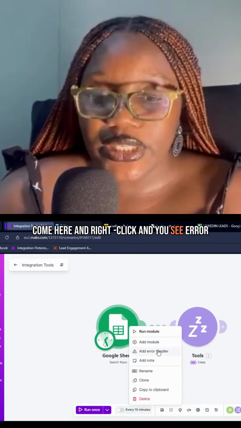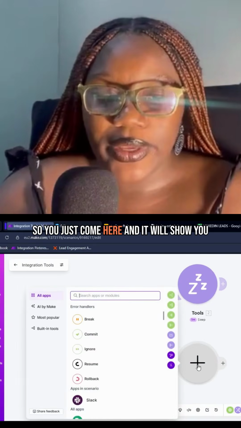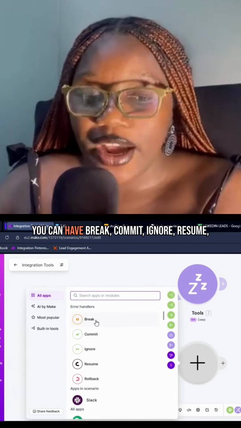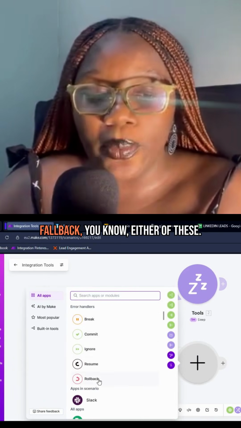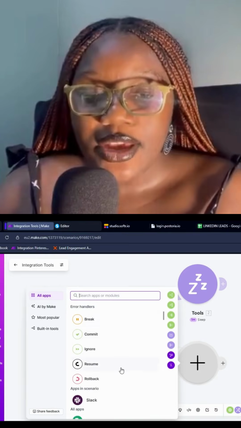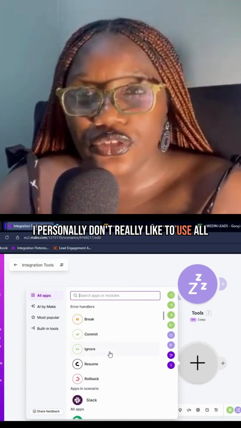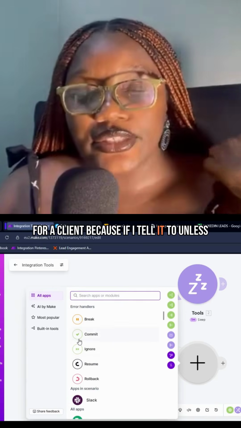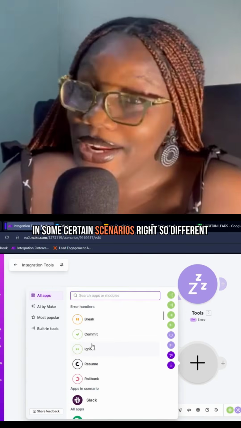So what you would do in that module is just come here and right click, and you see error handler here. You just come here and it will show you the different kinds of error handlers you can have. You can have break, commit, ignore, resume, fallback, either of these. But I personally don't really like to use either of these, especially if I'm building for a client, unless in some certain scenarios, right?